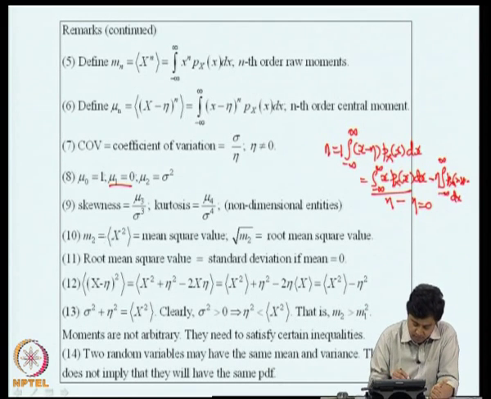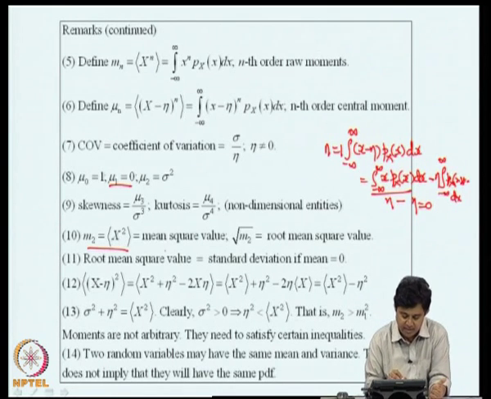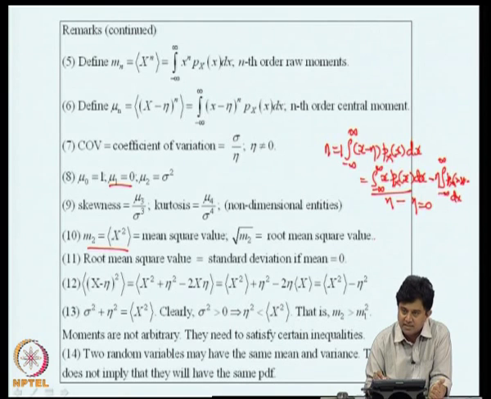Now, let us come to the raw moment M_n. M1 is the expected value of x, which is eta. M2 is the expected value of x square, and we call this the mean square value, and the square root of this is known as the root mean square value. These are some of the terms that you come across.